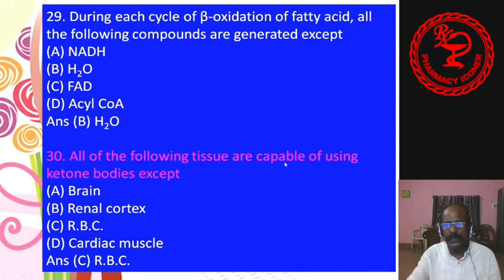All of the following tissues are capable of using ketone bodies except brain, renal cortex, RBC, cardiac muscle. Answer is RBC. So RBC cannot use the ketone bodies.